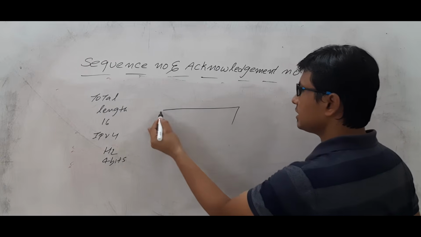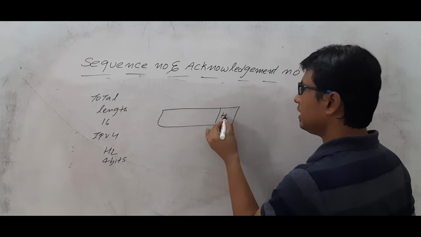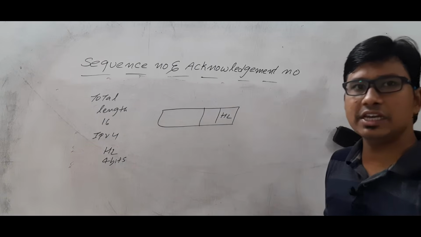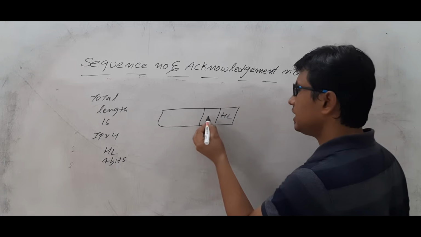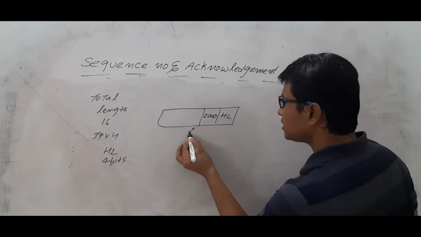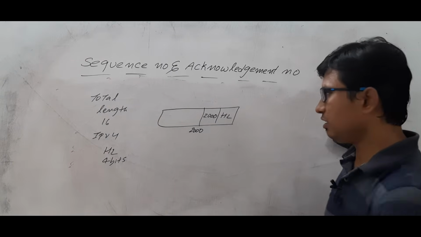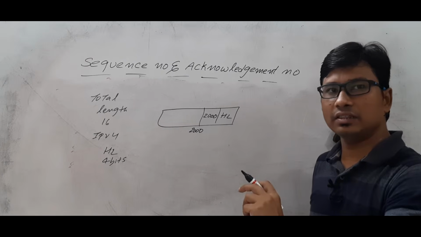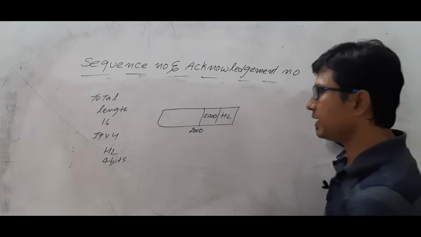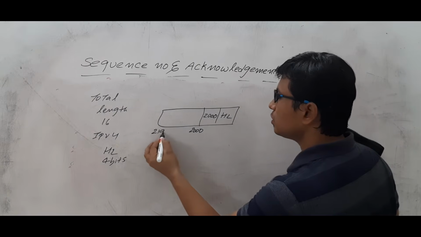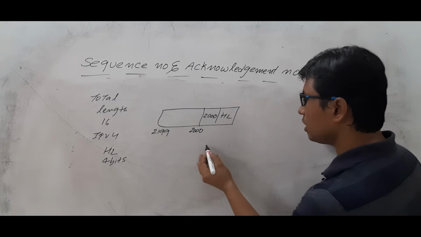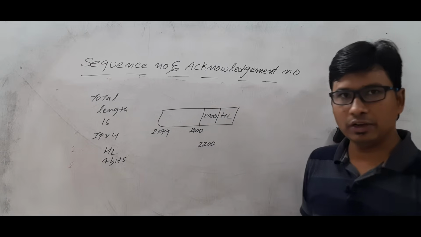Whenever you are sending a segment, you will have the header length and the sequence number, saying what the initial byte number is. Let's take that your sequence number is 2000. Then the meaning is that the first byte number is 2000. But if you know the total length, say 200 bytes, then the last byte is 2199. Then the receiver will send an acknowledgement called 2200. Will you accept that with me or not?